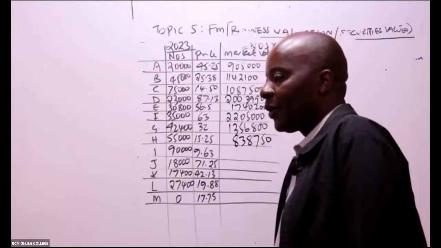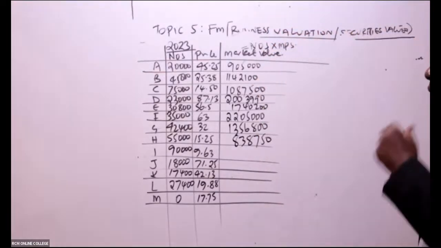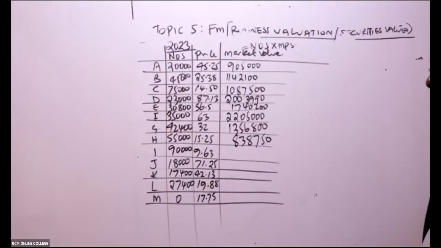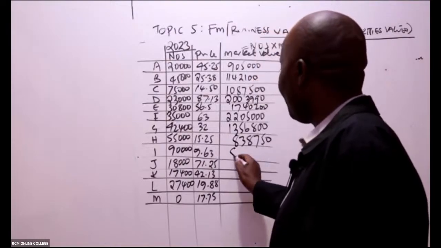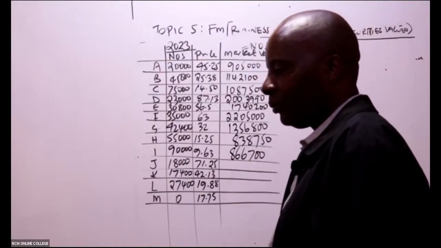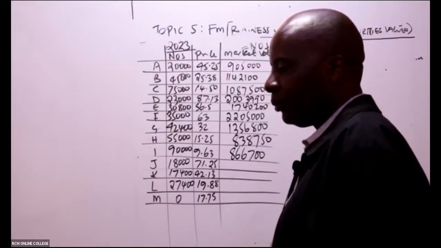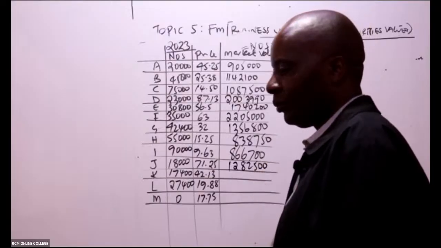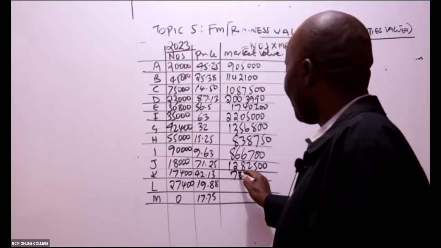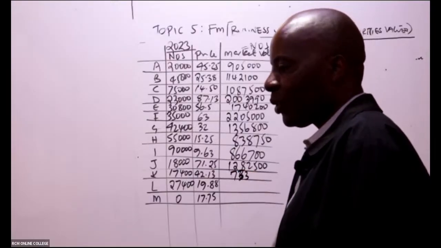We are doing very well. So we have 866,700. Then 1,282,500. 733,062.